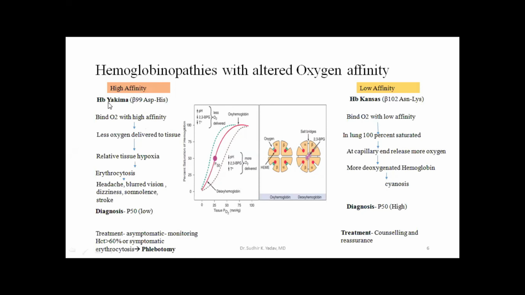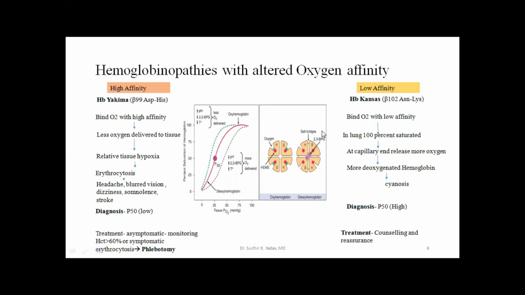So high affinity, the hemoglobin Yakima, it binds to the oxygen with a very high affinity. Why does it bind to the oxygen with very high affinity? Because there is a reduced interaction between 2,3 biphosphoglycerate and the hemoglobin. If 2,3-BPG increases, then this curve shifts to the right, meaning more and more oxygen is delivered, meaning the affinity will decrease.